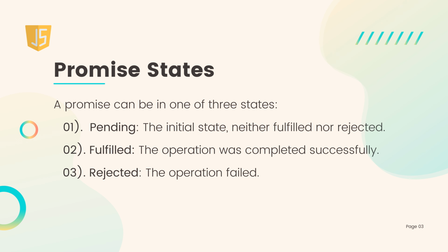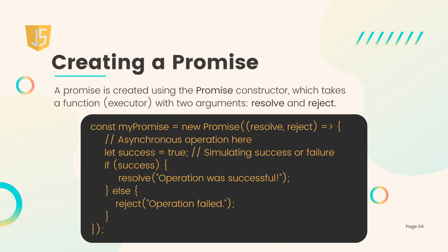Promise states. A promise can be in one of three states. Pending, the initial state, neither fulfilled nor rejected. Fulfilled, the operation was completed successfully. Rejected, the operation failed.